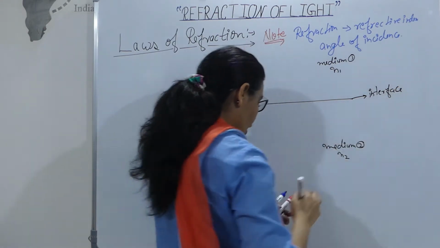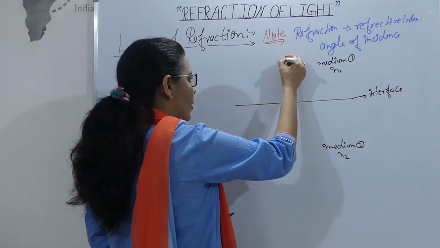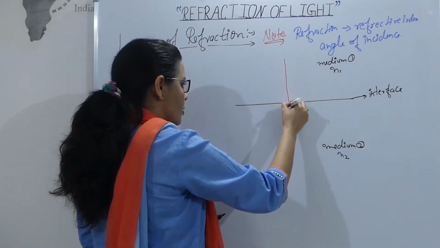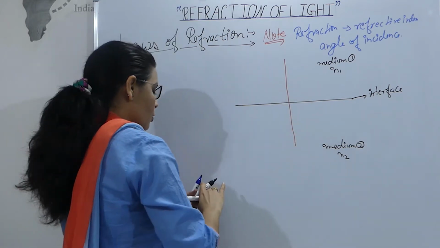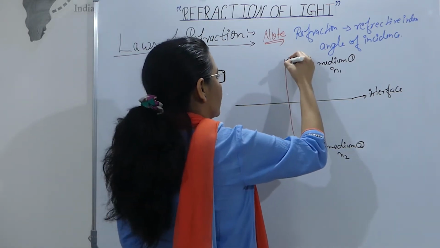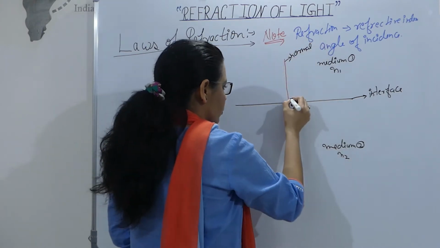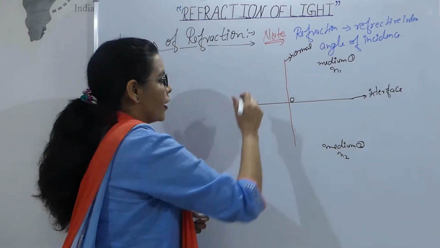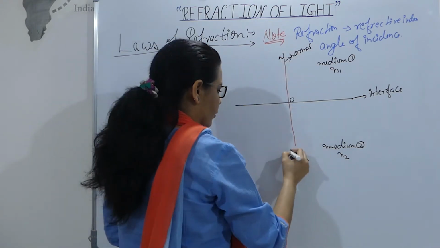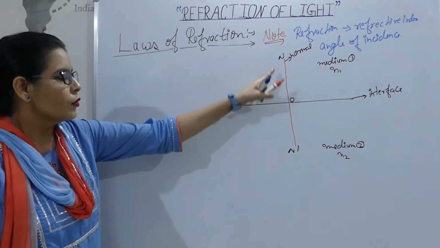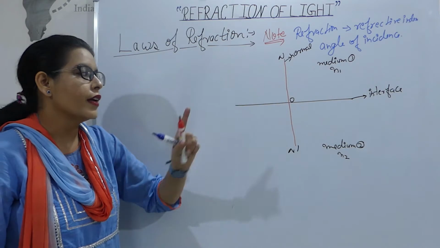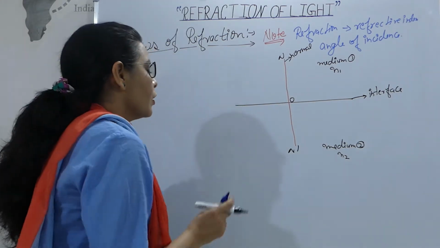Now, if we draw a perpendicular on the interface, what is it known as? It is known as normal. So this is center O and this is our normal, O N dash. N dash is the normal.